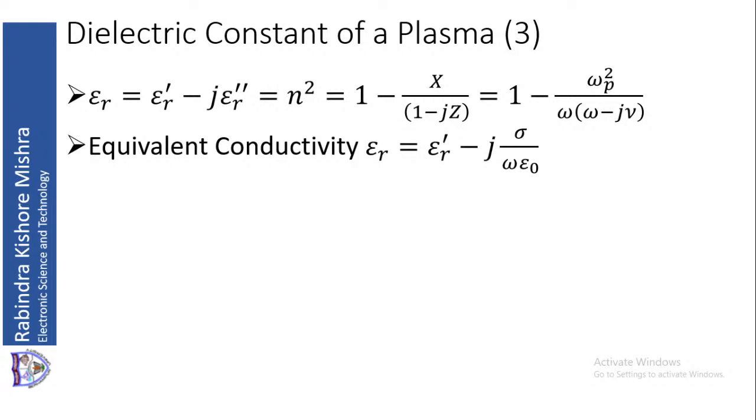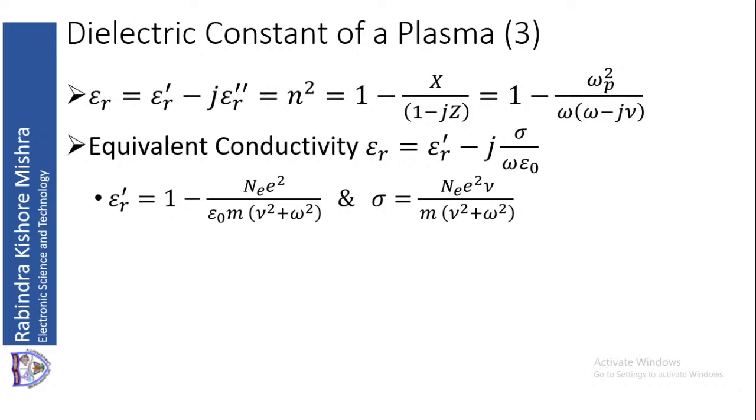Now from this we can find an equivalent conductivity by considering that epsilon r can be written as epsilon r dash minus j sigma, the conductivity, upon omega epsilon 0. If I compare the lower equation with the upper equation, we can easily see what sigma and epsilon r dash will be.